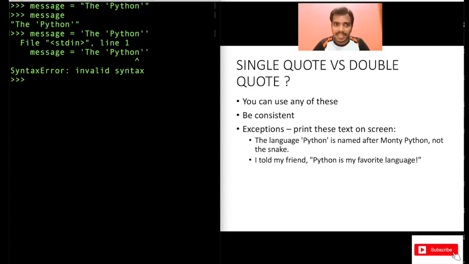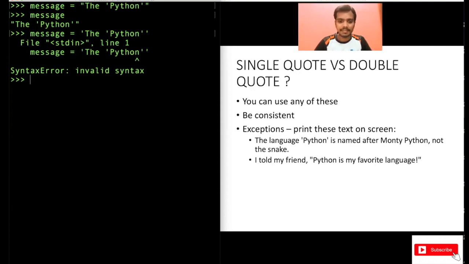So if you want to print some line which has single quotes, always enclose that in double quotes. This is the exception case here. If you want to print some line in which there are single quotes, always enclose that in double quotes. That's the rule here. Similarly, do the opposite.